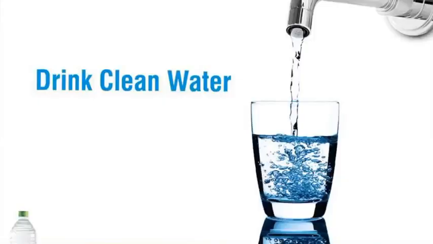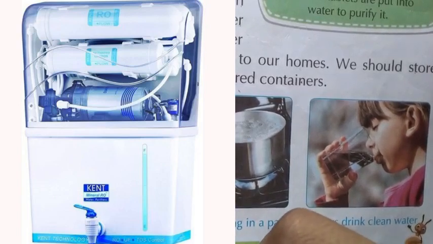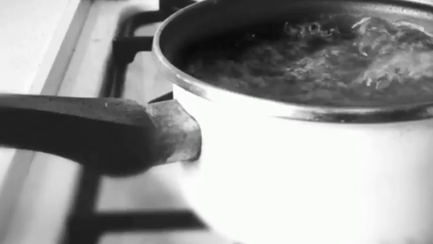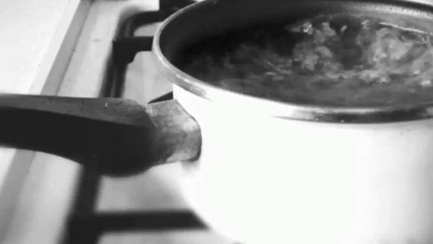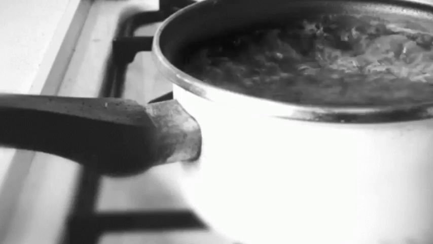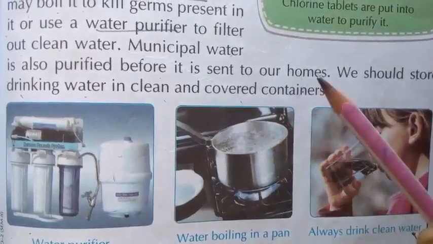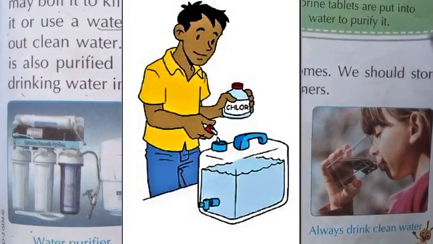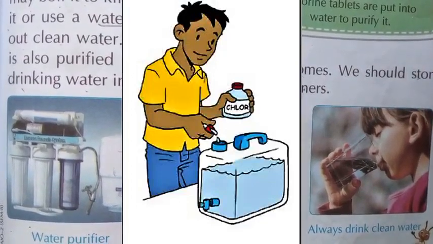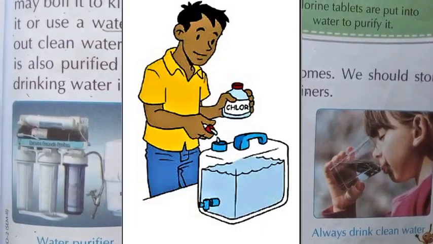Children, always drink clean water. See, the water that you have to purify. So this is a water purifier that purifies the water to drink, or water boiling in a pan. You can drink boiled water, which keeps you healthy. See children, chlorine tablets are put into water to purify it. So those tablets, that is chlorine tablets, are used to purify the water.